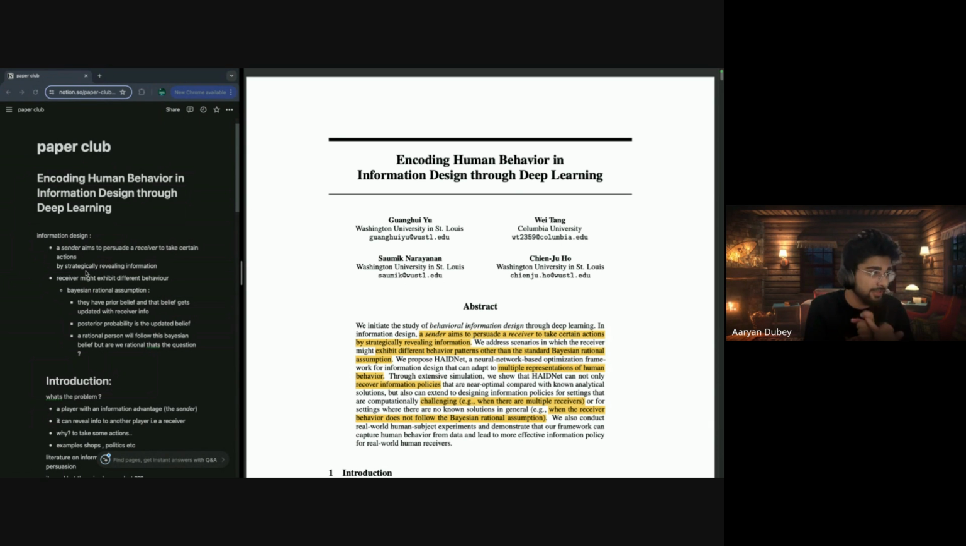A receiver might exhibit different behavior. So you are a receiver, you can exhibit very different behavior. One is the Bayesian rational assumption. They say that you have prior beliefs. So you have prior beliefs, okay, should I buy this? Should I not buy this? So this is a prior belief. And that belief gets updated with the receiver info. So you already know, okay, I shouldn't buy this. But then you get receiver info through ads or anything else. You think, okay, now my belief is changing. This has some use, this has no use.